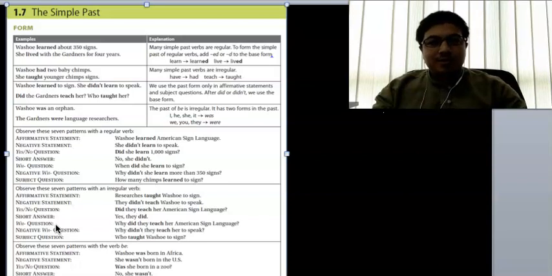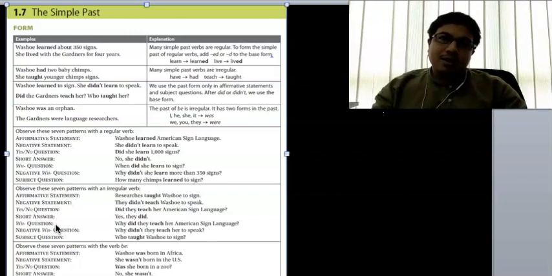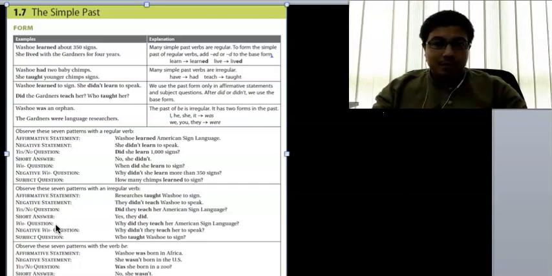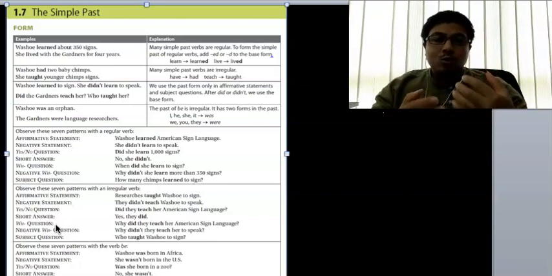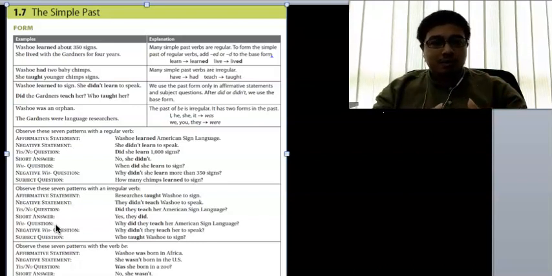For example, I was at the cafeteria yesterday when I saw her. But if it is an improbable situation, things that didn't happen in the past, for example, when you say if I were a girl, or if I were a boy, then you say I were instead of I was.